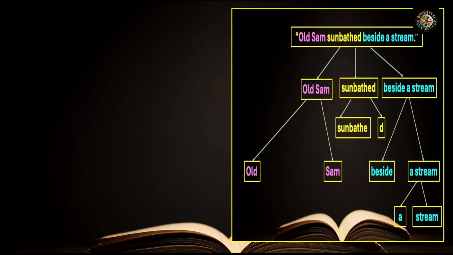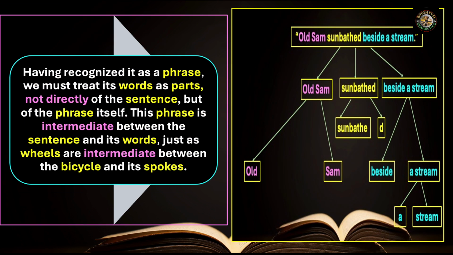Having recognized it as a phrase, we must treat its words as parts, not directly of the sentence, but of the phrase itself. This phrase is intermediate between the sentence and its words, just as wheels are intermediate between the bicycle and its spokes. I hope this makes the idea very clear.